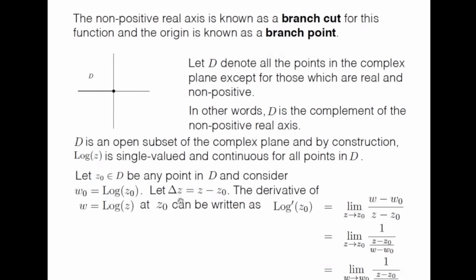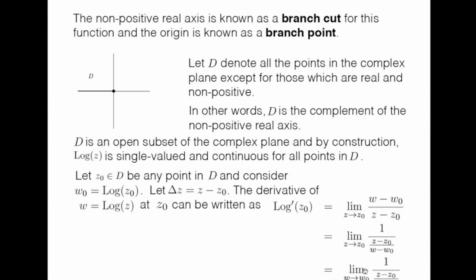Now the derivative of w equal to log z at z0 can be written, using the definition of the derivative, as log prime z0 equal to the limit as z tends to z0 of (w minus w0) divided by delta z, where w is log z, w0 is log z0, and delta z is z minus z0, which can be written as the limit as z tends to z0 of 1 over (z minus z0) by (w minus w0).